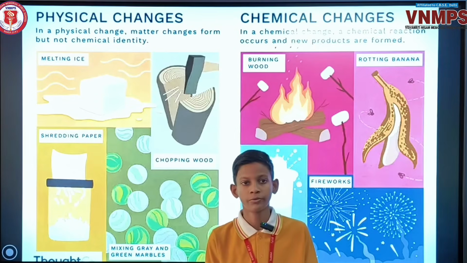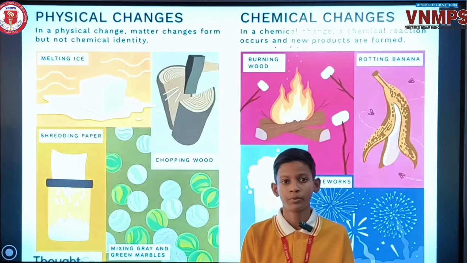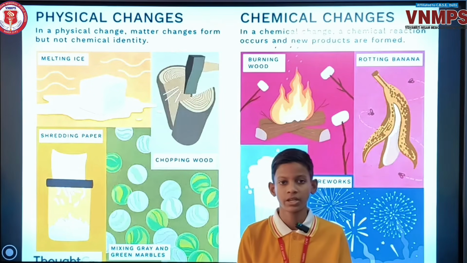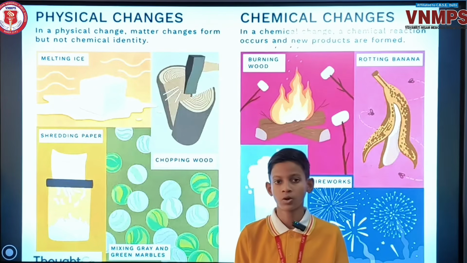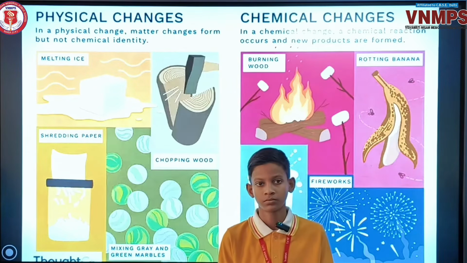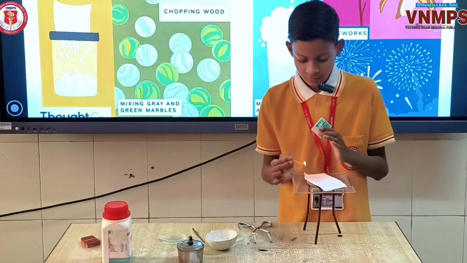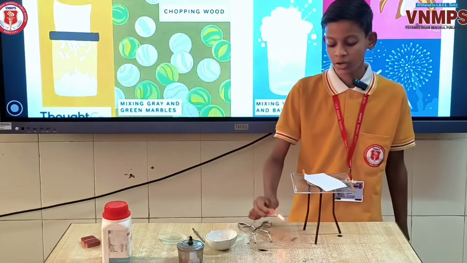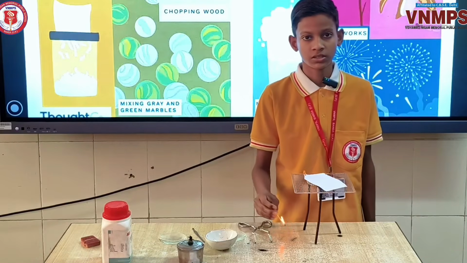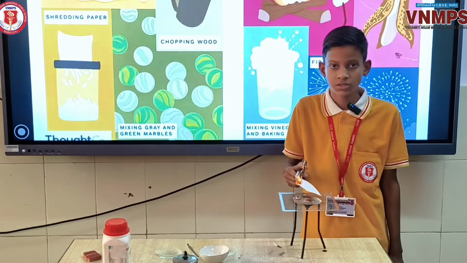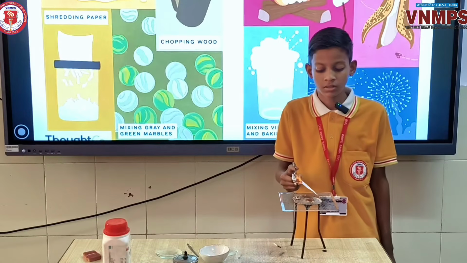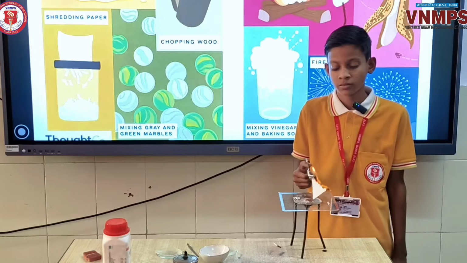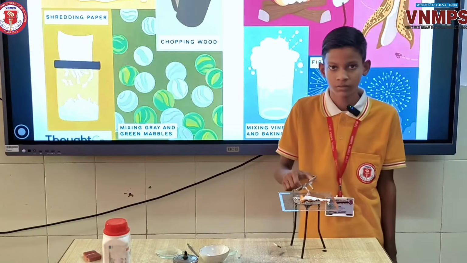An example of chemical change: burning of paper. Burning of paper is a chemical change because new substances like ash and gases are produced, which cannot change back into paper. Here, burning of paper is a chemical change, because ash and gases are produced which cannot change back into paper.